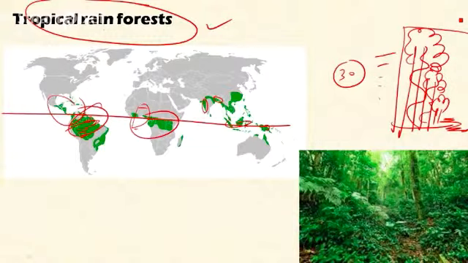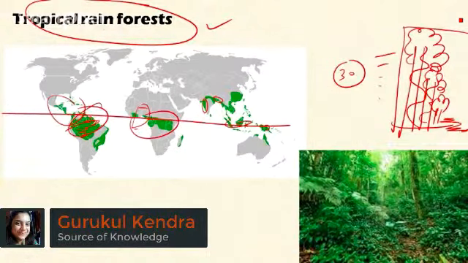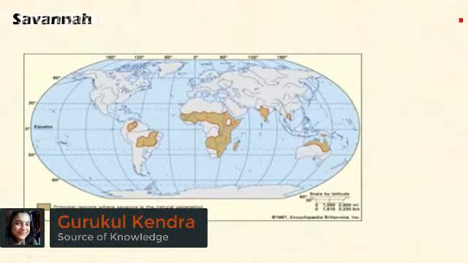In certain parts of the Amazon forest, even the sunlight fails to penetrate to the ground level. So that's the density of the plants in these areas. So this is the rich forest. We find rich biodiversity. It is also facing severe danger from human interference. Okay, next biome is savanna.